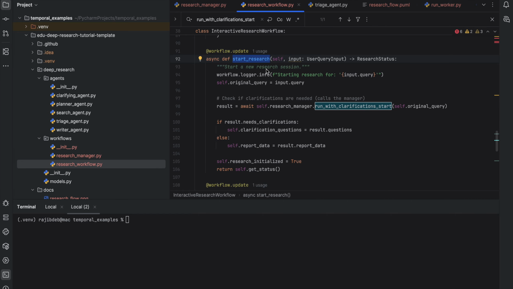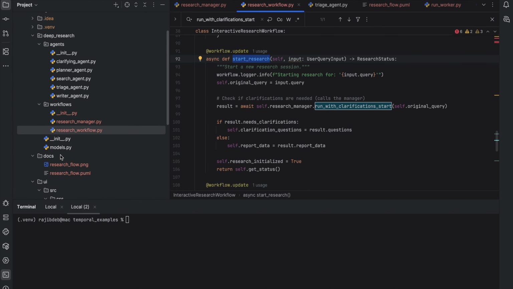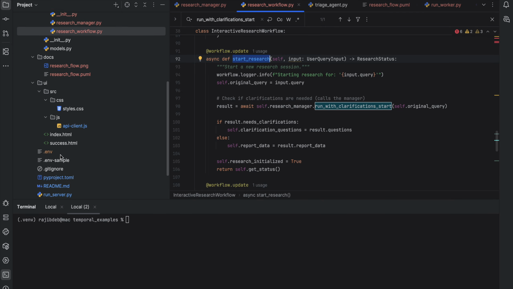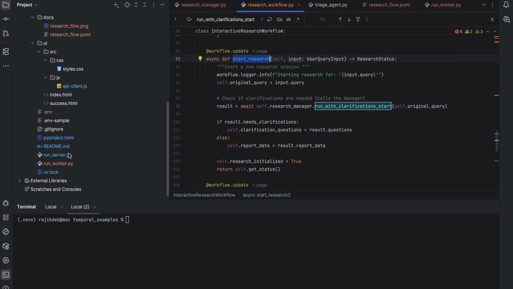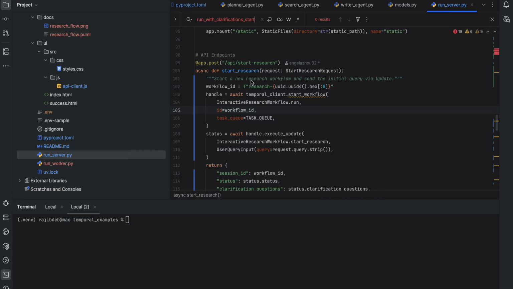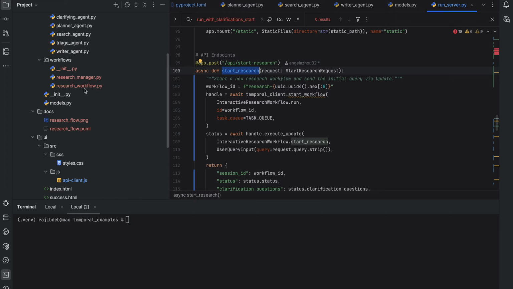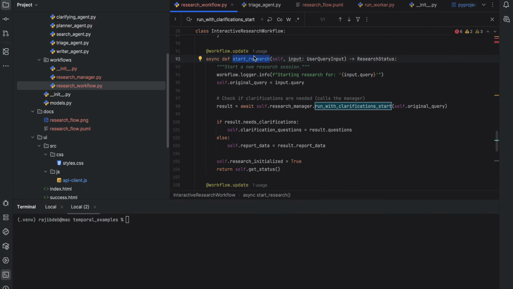And this start_research method is called from the API that the UI calls, which is this one, start research. This sends an update request to the Temporal workflow, and it starts that research process.